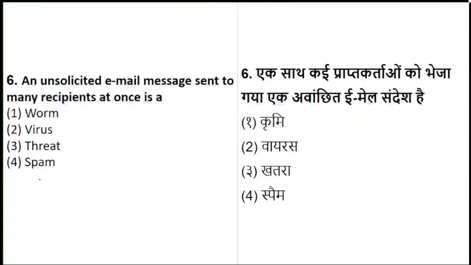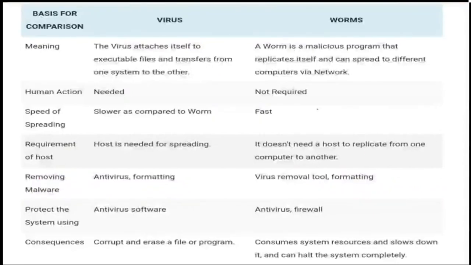Now let's see the answers. It will be called spam. Very good. So let's understand the difference between viruses and worms a little. Spam we have understood: spam messages are unsolicited emails which are sent to many people at a time.